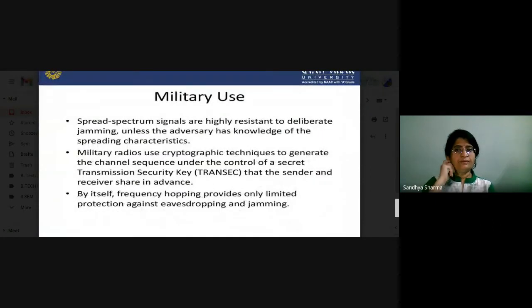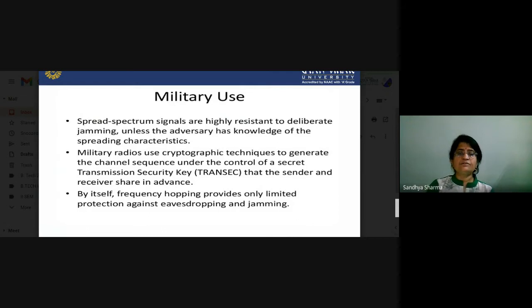Now we will move to the military use and why the military is interested in the spread spectrum technique. Spread spectrum signals are highly resistant to jamming, owing to the spreading spectrum characteristics.